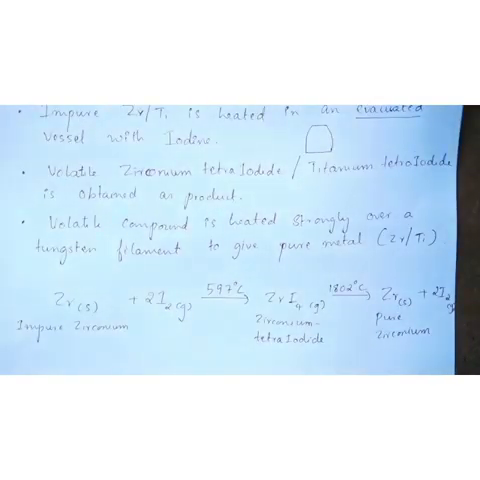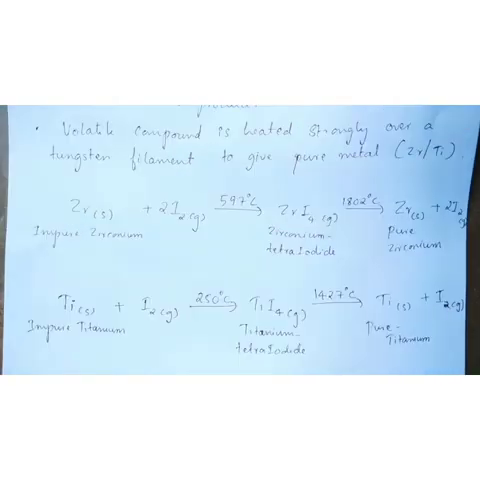Now, this volatile compound zirconium tetraiodide is isolated and is heated strongly over a tungsten filament at a temperature of nearly 1800 degrees Celsius. So what happens? This compound decomposes or it breaks down, producing pure zirconium, and iodine gas is produced as the side product. I had already balanced this equation by putting 2 in front of iodine. Now, if you want to purify titanium, take impure titanium solid instead of zirconium and repeat the same reaction. So impure titanium is heated with iodine at a temperature of 250 degrees Celsius.